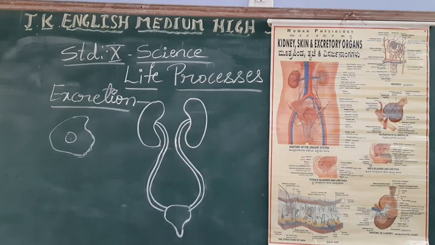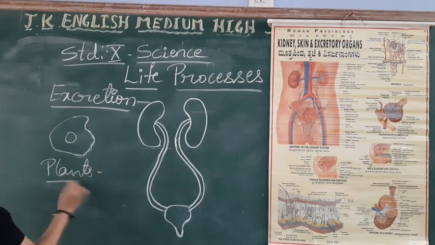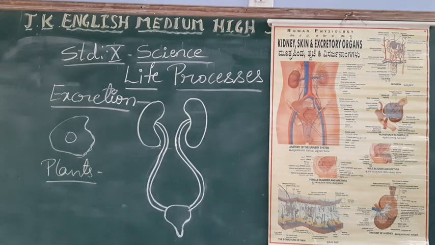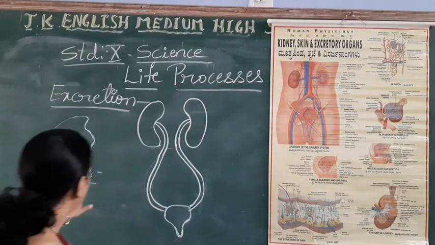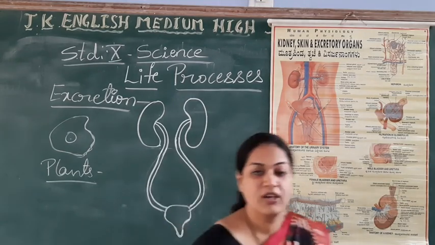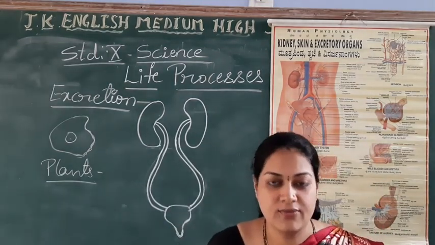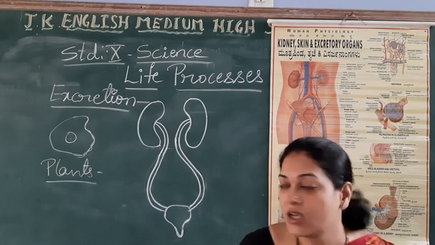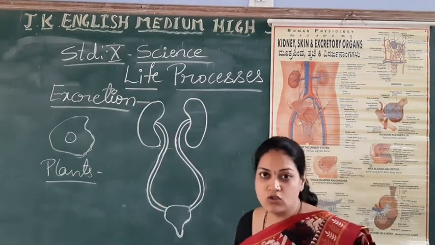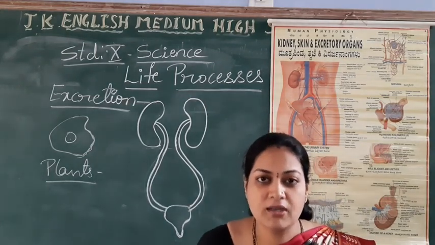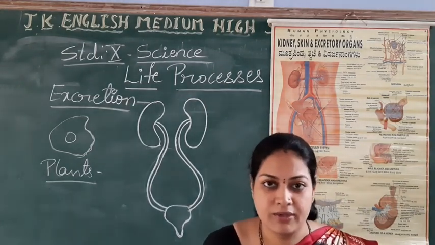Okay. What about excretion in case of plants? Do you find it? Yes. Because as you know students, plants are also considered living organisms. Even they perform certain life activities. In case of plants also there is excretion, but the products will be different, the parts will be different.